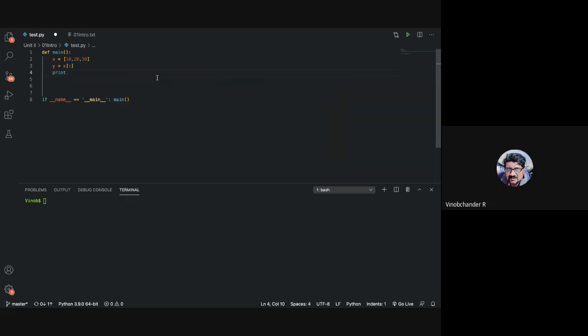So let us do that as well. So first let us print x and y. Right, in this case it is 10, 20, 30, 10, 20, 30, right? Now if you print x and y, what will be happening?